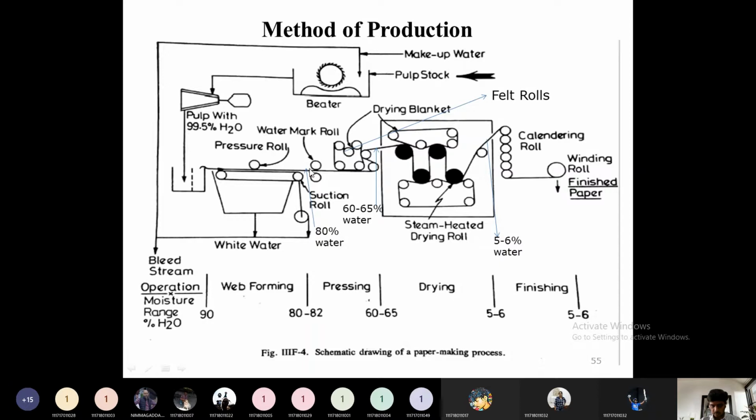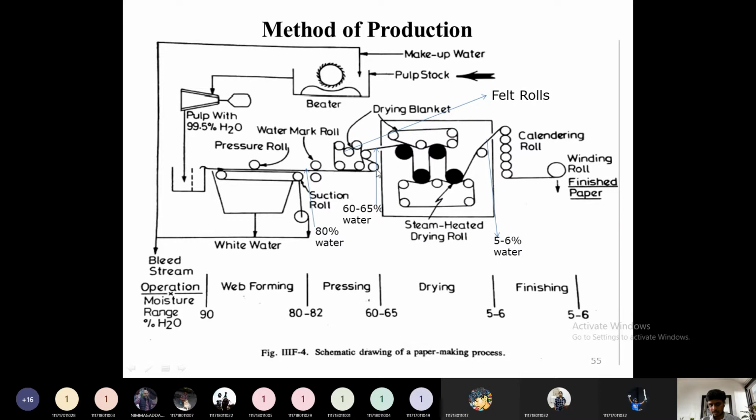Then until here, before going to the felting rolls or the pressing of the wet web, and after the formation of the wet web, the water content in this sheet will be around 80 to 82 percentage. Then after passing through this watermark, it will be sent towards these felting rolls.